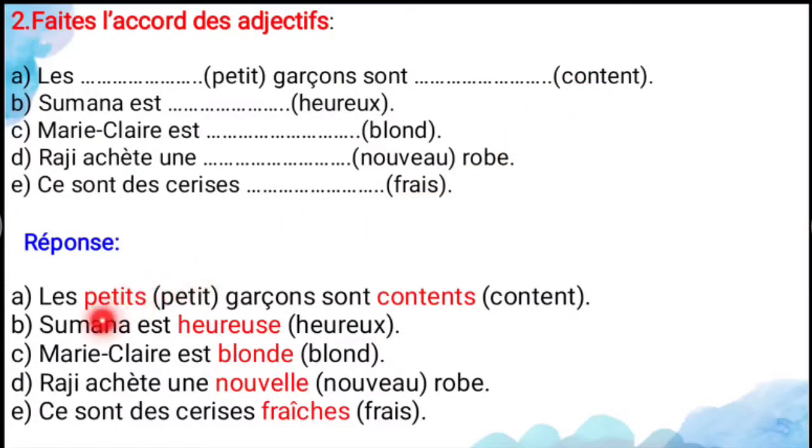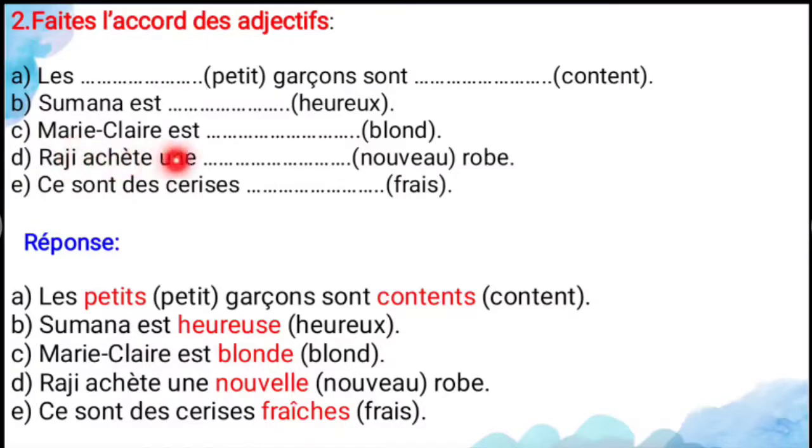So the answer is les petits garçons sont contents. You have to add S at the end of the adjectives. So the small children are happy. And Sumana a dash her. Here the adjective ends with the X. So Sumana, that's a feminine noun. For that you have to change the X to SE. So Sumana a heureuse. So Sumana is happy.